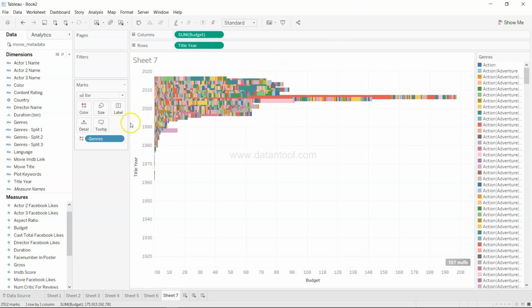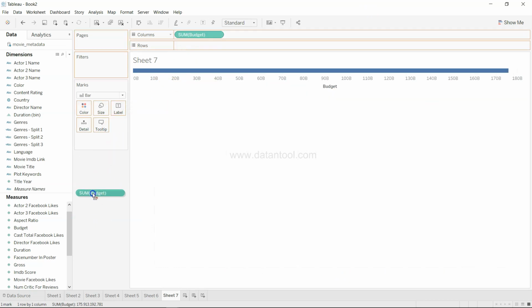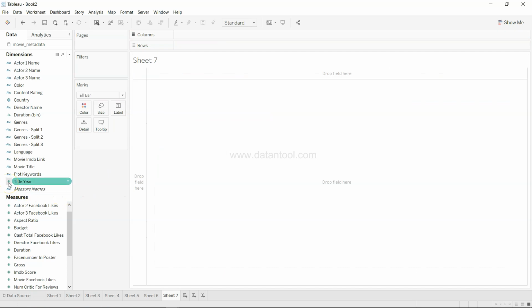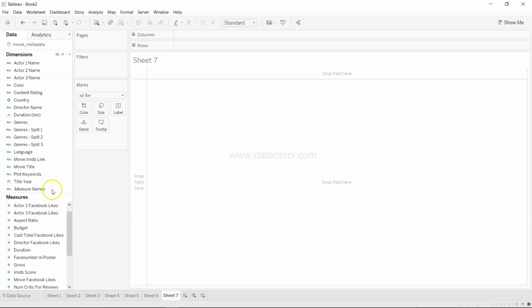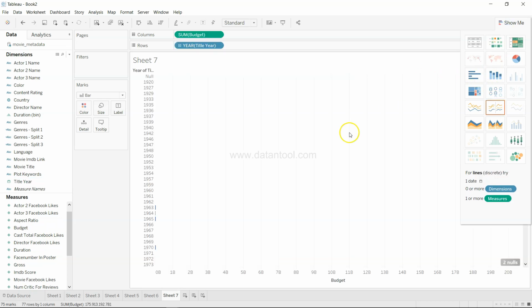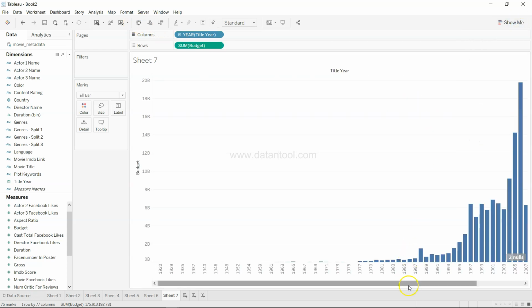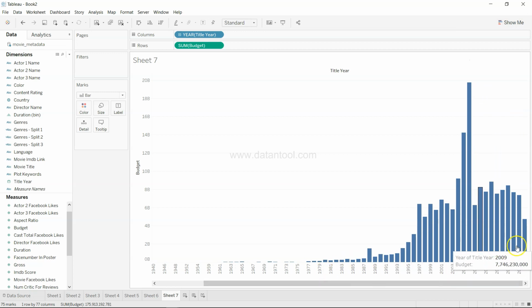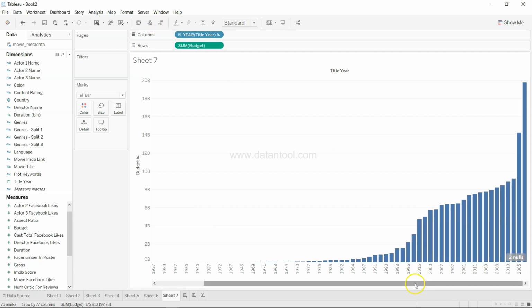So what I'll do is first of all, let me just remove everything and show you from scratch. The problem I see is mainly because Tableau has considered it a numerical variable. So I will change the data type to date, and now let me create the chart with the title year, and yeah, I can see the bar chart now. I will flip this like this, and if you see, the budget started appearing from here to here. So I'll just sort it in ascending order, right?